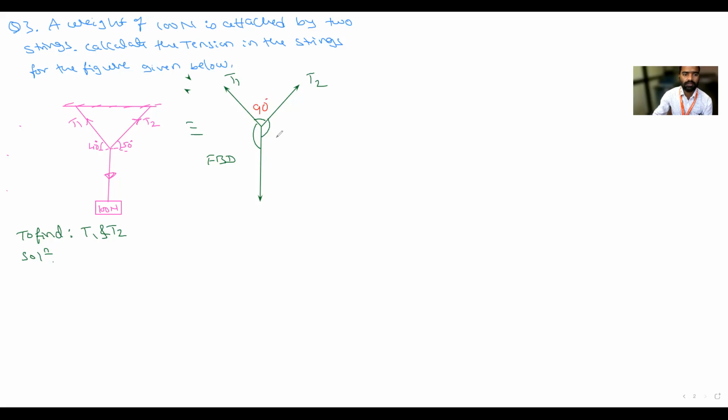I want the angle between the 100 Newton force and T2. What is this one? That is equal to 90 plus 50, that is 140 degree. And this is 90 plus 40, it is equal to 130. Okay, so apply.